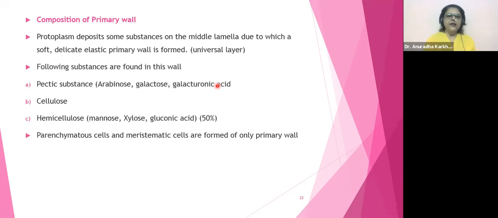Now we will see the composition of the primary wall. So what all things are going to be actually present in the primary wall? Protoplasm deposits some substances on the middle lamella, due to which a soft, delicate, elastic primary wall is formed, which will be a universal layer.